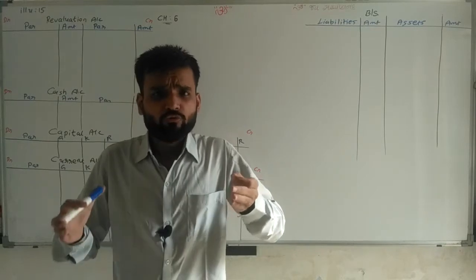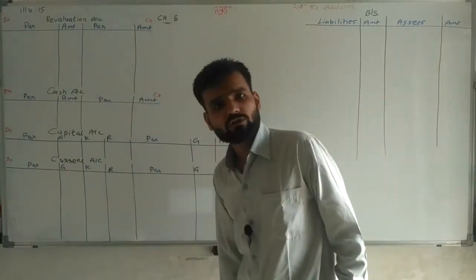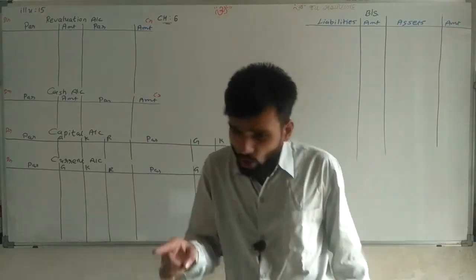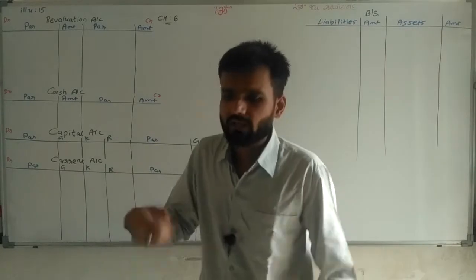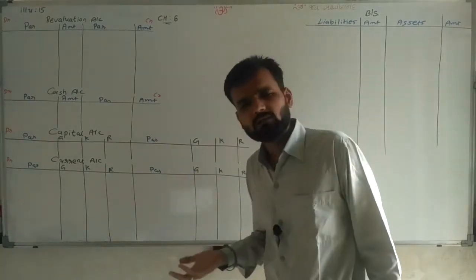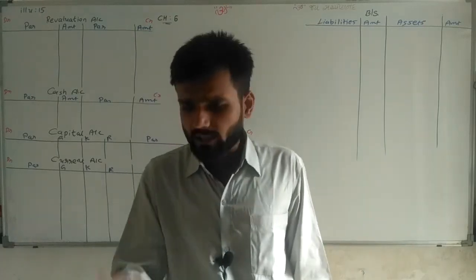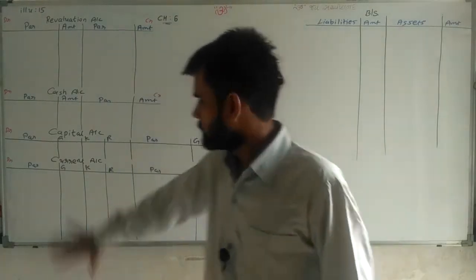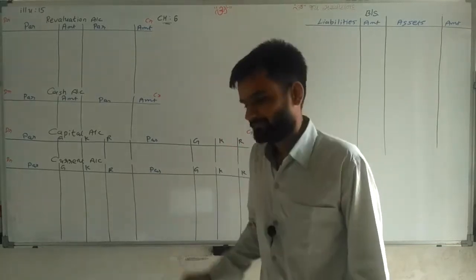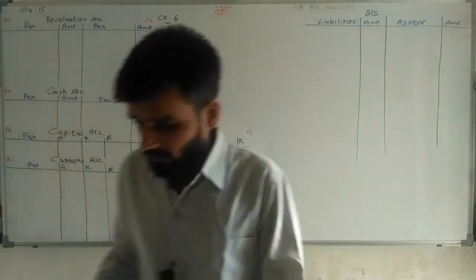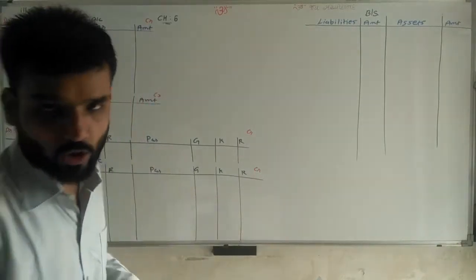Now, important thing: how should we know whether there is a current account or not? If in your balance sheet there is a balance of current account, then we have to prepare the current account. Simple. In your balance sheet the capital account balance is given and the current account balance is also given, and that's why we are preparing both the accounts. Now going ahead, the next ratio given is 1/2, 1/3, 1/6.